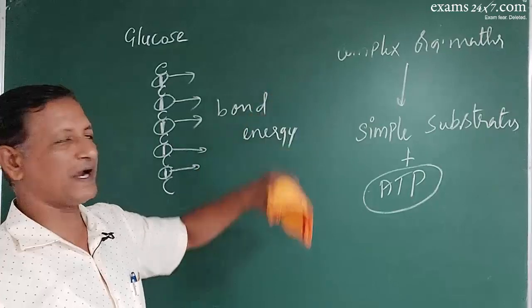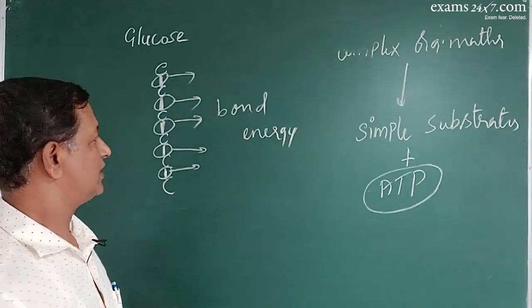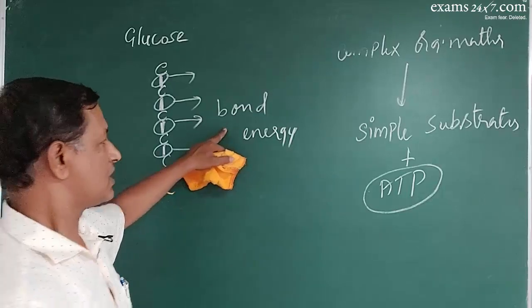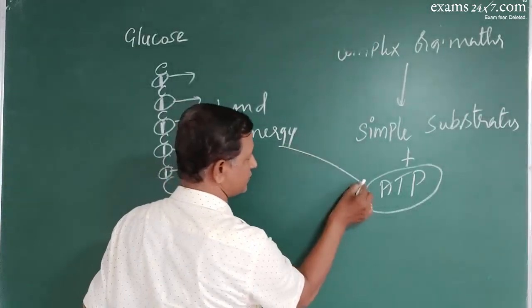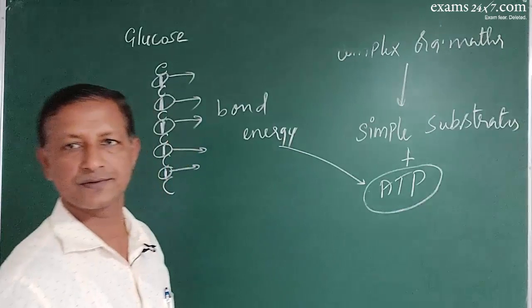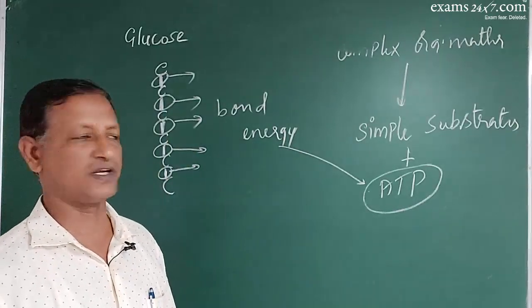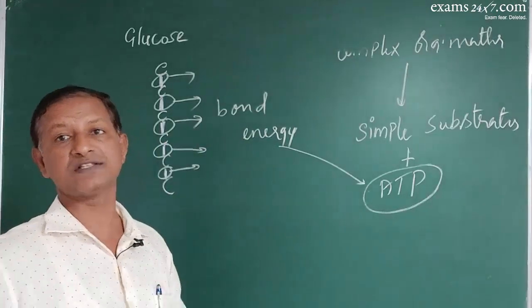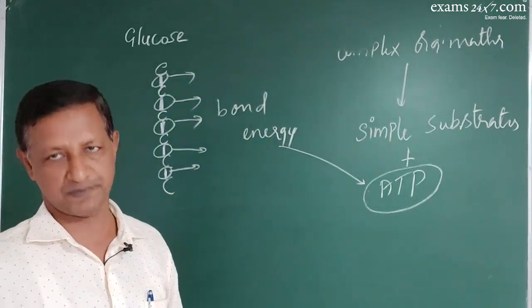So when complex matter is oxidized, the bond energy present in the molecules will be released in the form of ATPs. So this is the actual concept behind the process of respiration.